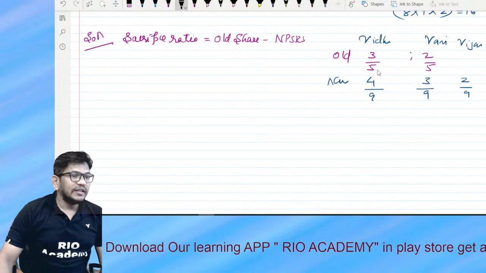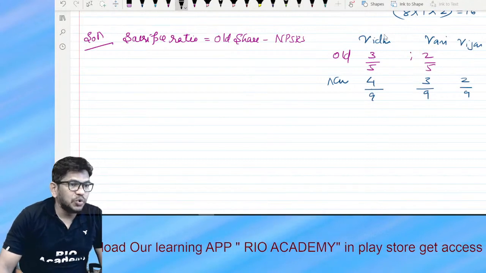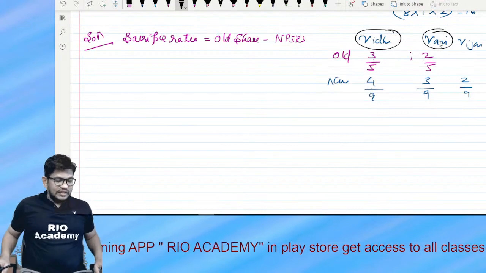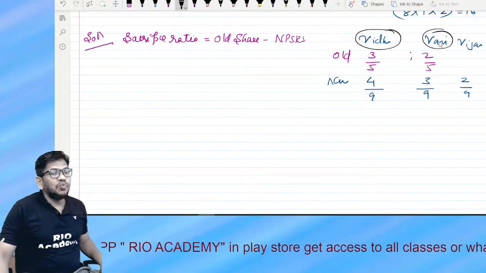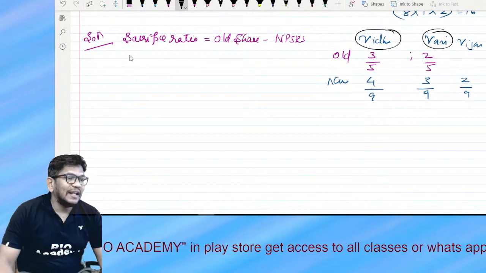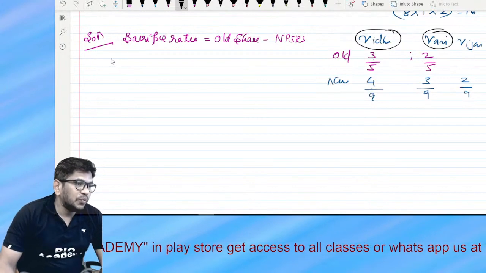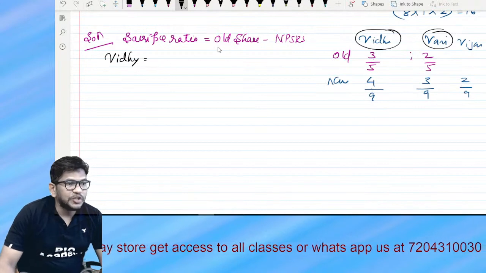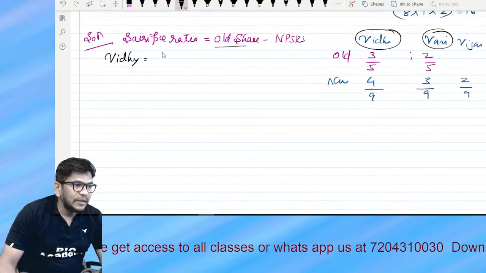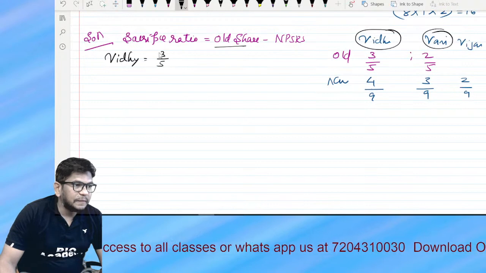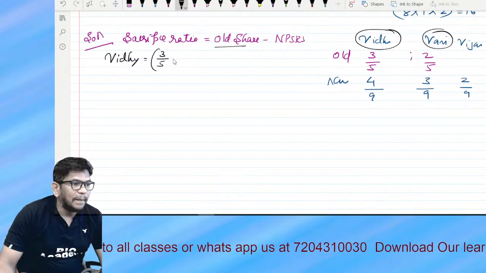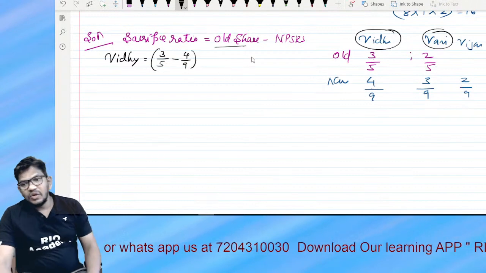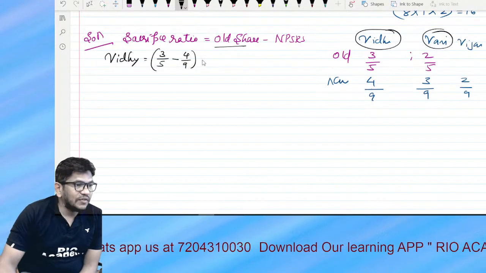So here they have given who are the partners. The 2 old partners are Vidya and Vani. They have sacrificed because Vijay is admitted. So, guys, let's note down. First is Vidya. What is the old ratio? Old ratio is 3/5. What is the new ratio? Minus 4/9. Okay, so guys, very simple.